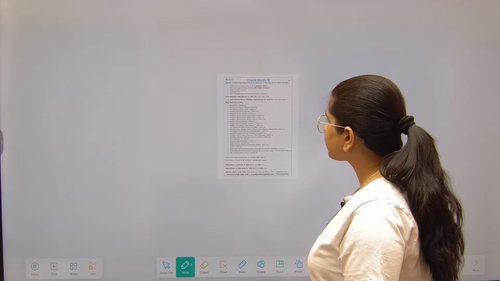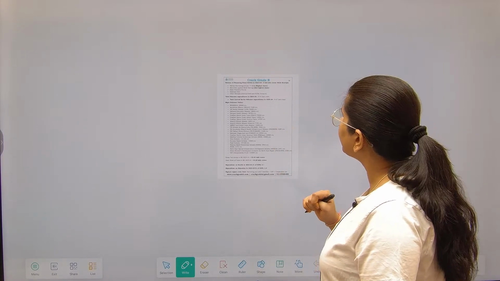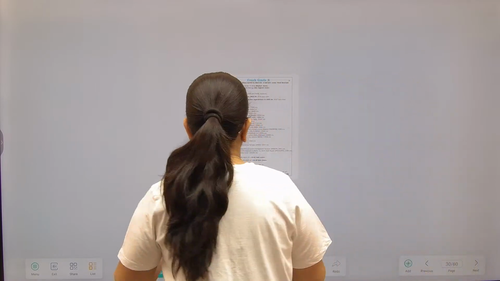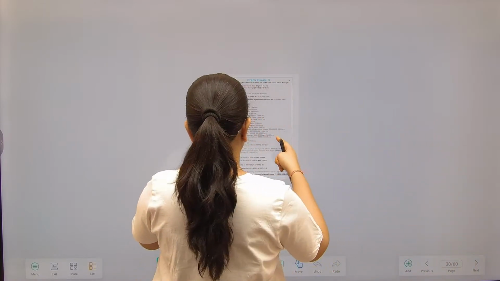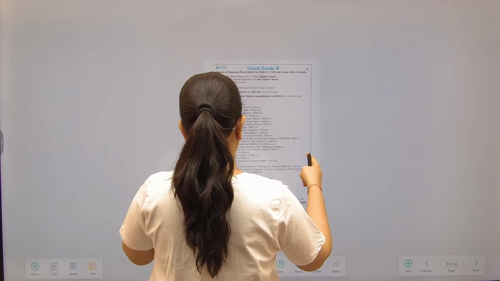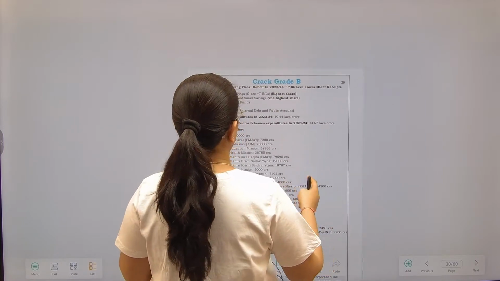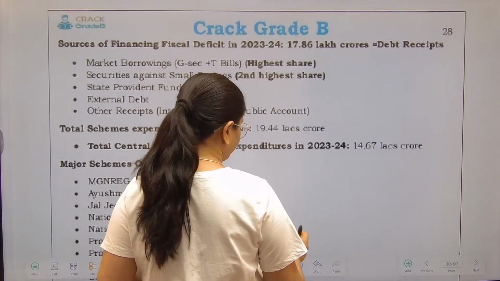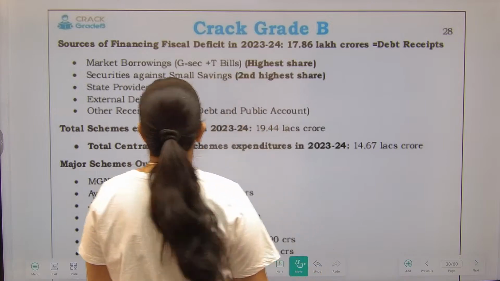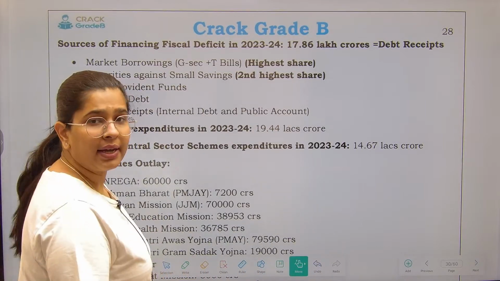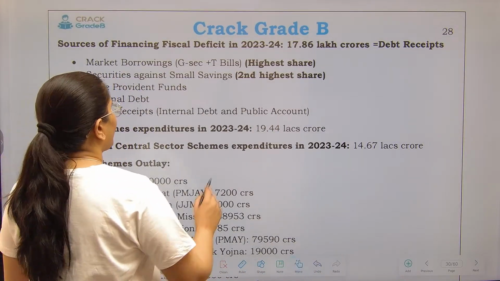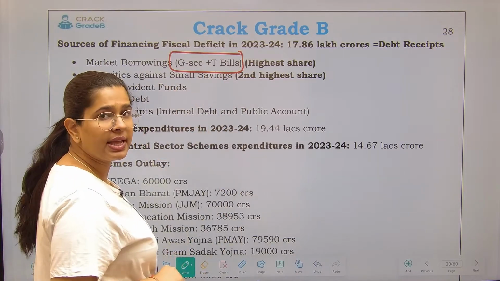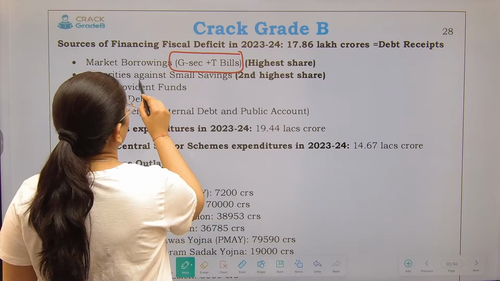Now, market borrowing related things we have already seen, right? This particular part is very important. See over here, government borrowings, market borrowings, that means from government securities as well as treasury bills, have got the highest share.